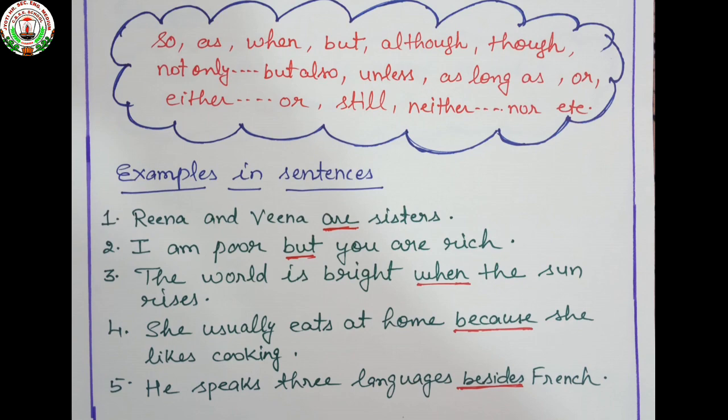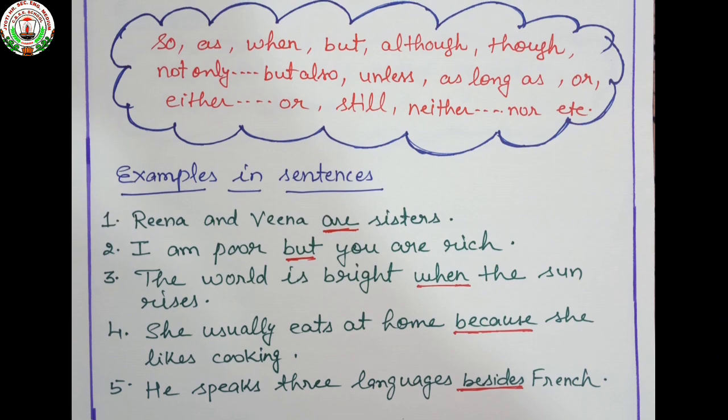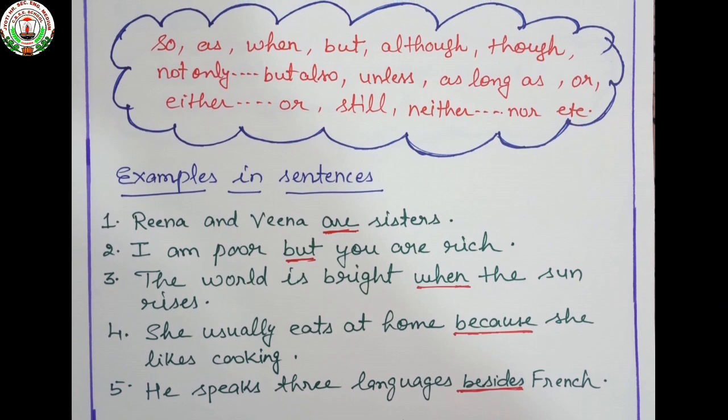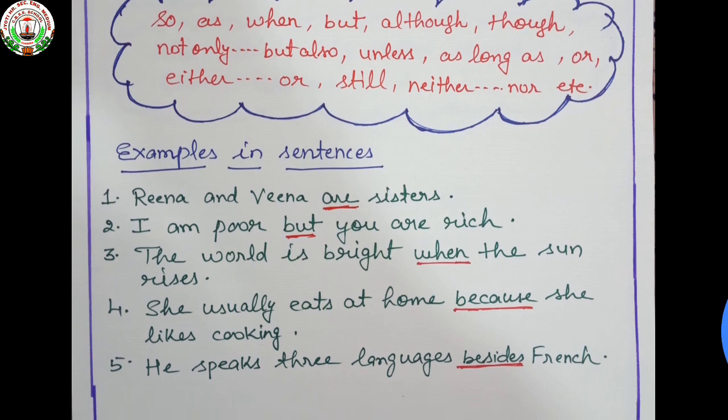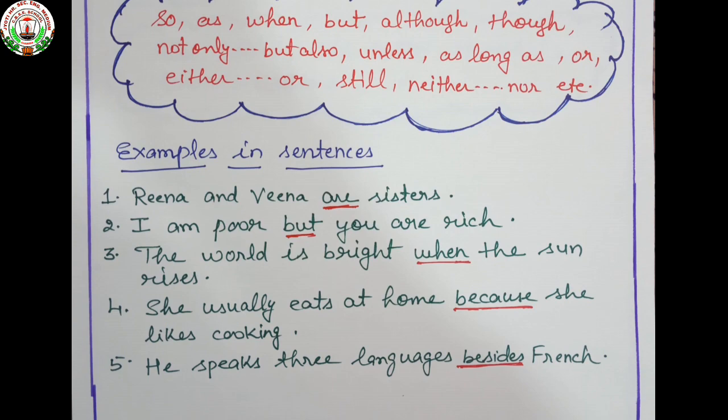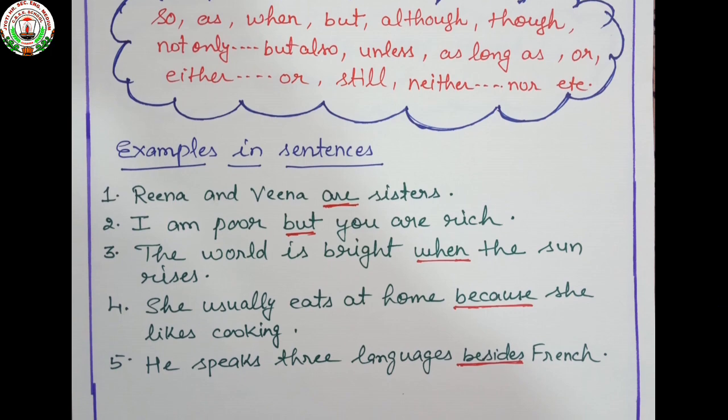Now see the examples in sentences. Reena and Veena are sisters. I am poor but you are rich. The world is bright when the sun rises. She usually eats at home because she likes cooking. He speaks 3 languages besides French. So in these sentences, and, but, when, because, besides are conjunction words.